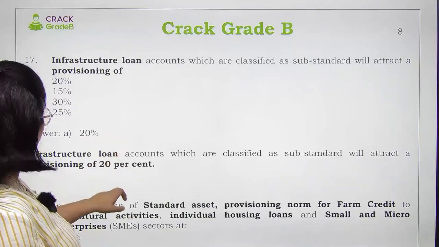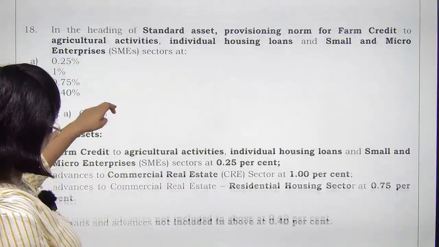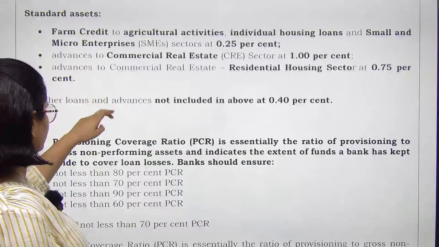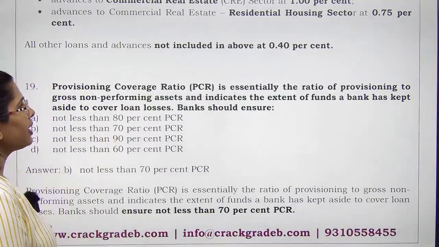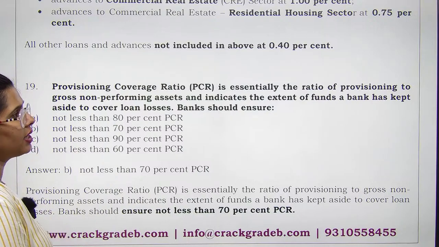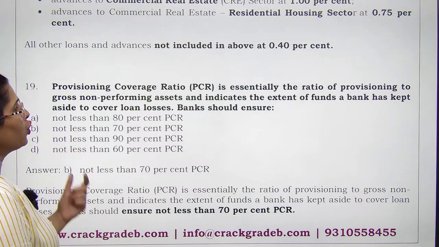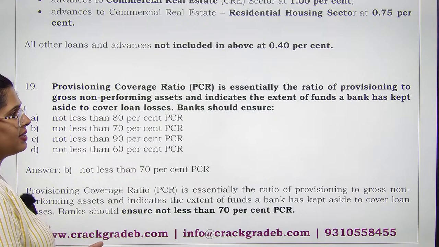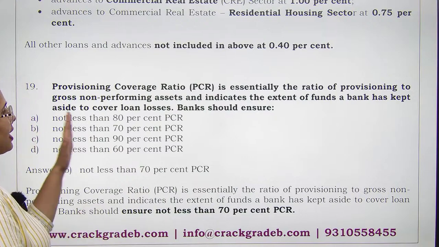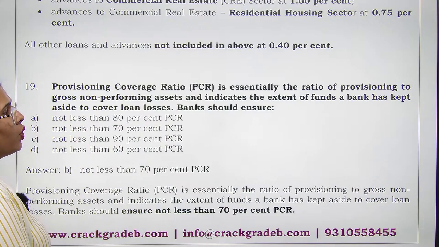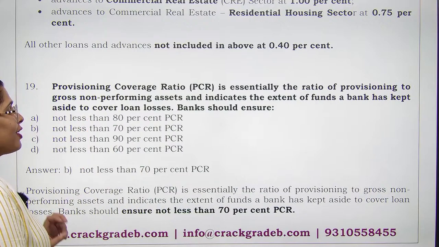I guess we are missing out on a question. Yes. So we have question number 19. Provisioning coverage ratio is essentially the ratio of provisioning to gross non-performing assets and indicates the extent of funds a bank has kept aside to cover the loan losses. Now what bank should ensure?